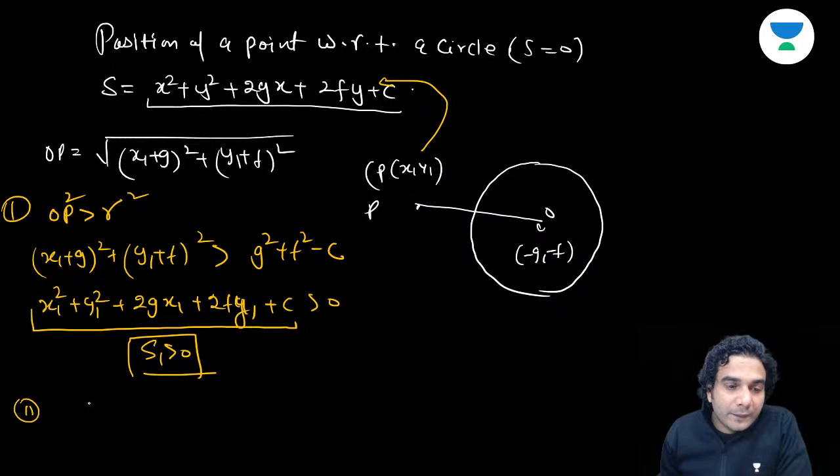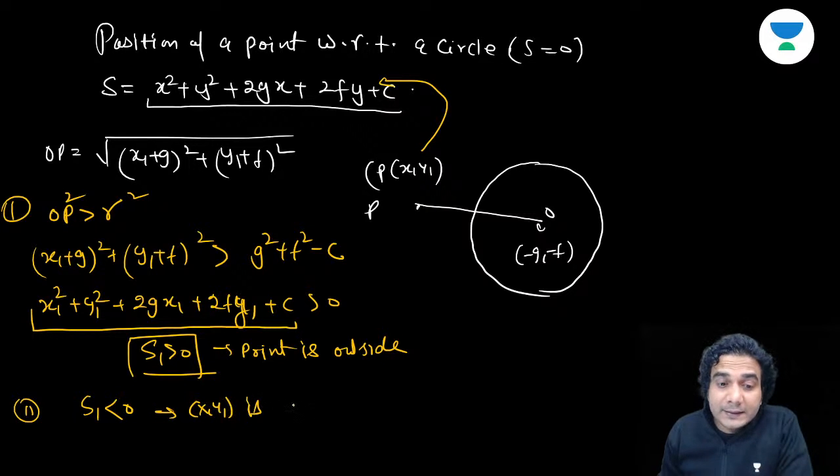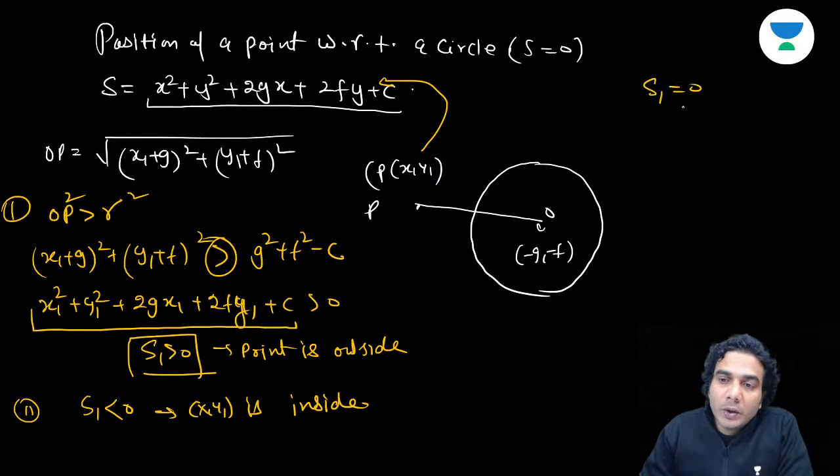Similarly, if S1 is less than 0, that means point (x1, y1) is inside, because OP square will be less than r square, so the inequality sign will be reversed. And if S1 is equal to 0, the point is on the circle. This is quite obvious, right?